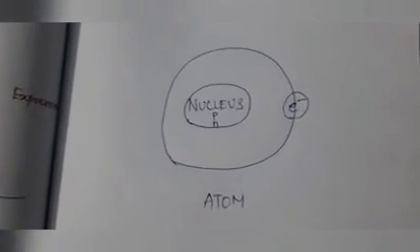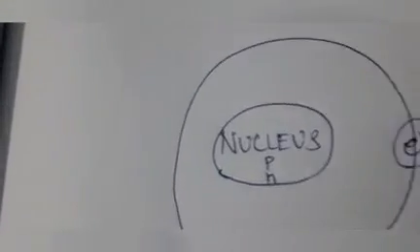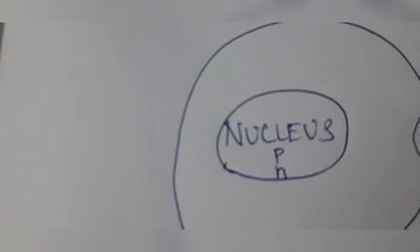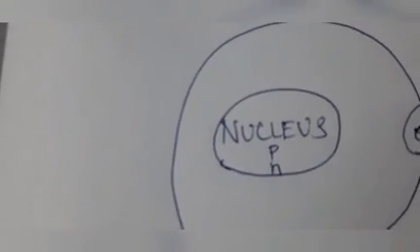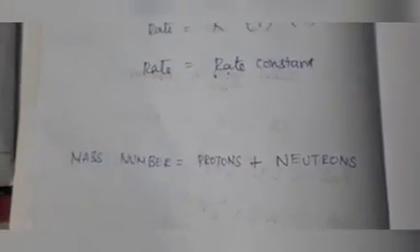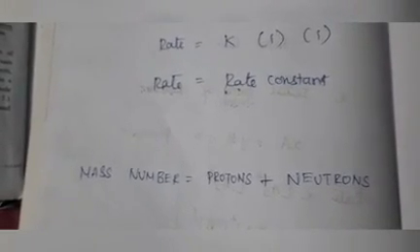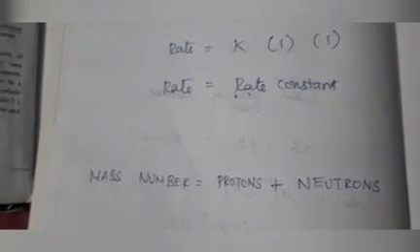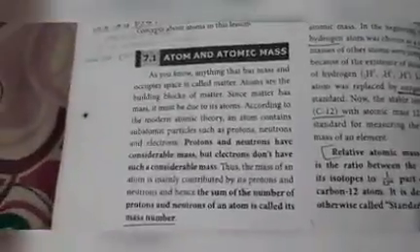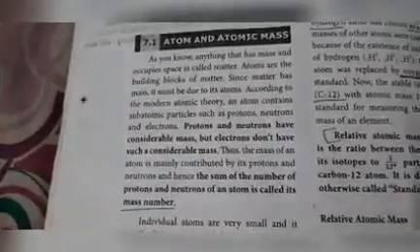So the mass of the atom depends mainly on the nucleus, not electron. Nucleus contains proton and neutron. So in the formula for mass number they gave the summation of the number of protons and neutrons. This point only is discussed in this paragraph.